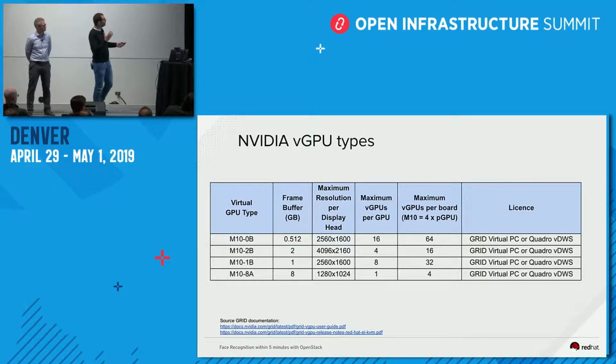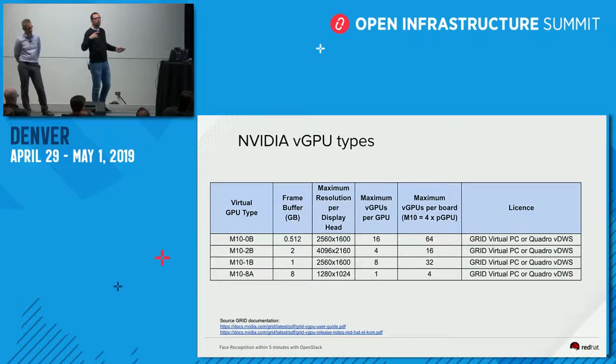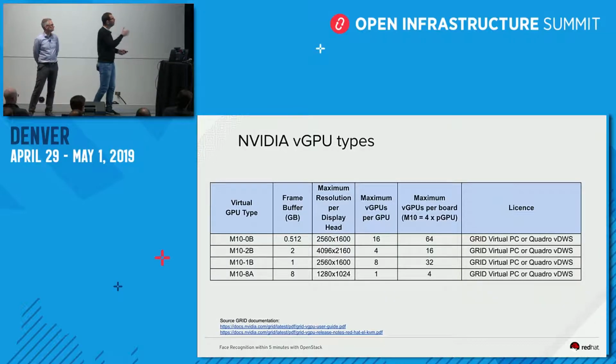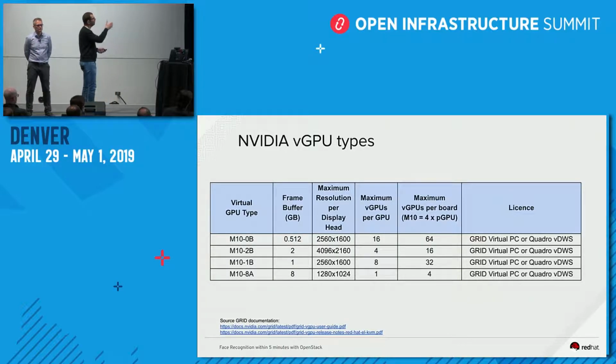For example, for the same card, here are just a few extracts because there are more GPU types for that specific card than this, but this is taken from the NVIDIA documentation. A specific card provides a number of GPU types, for example, these four ones.